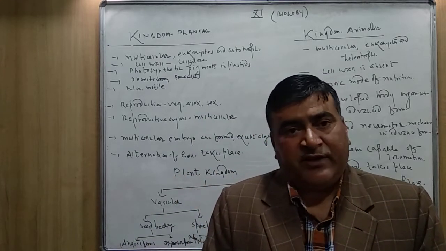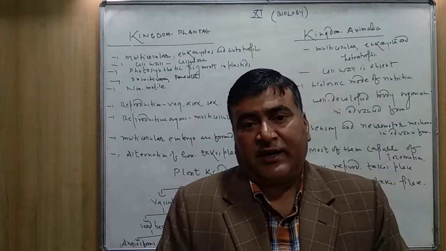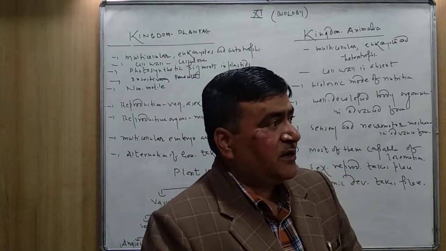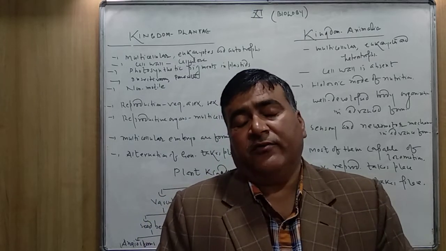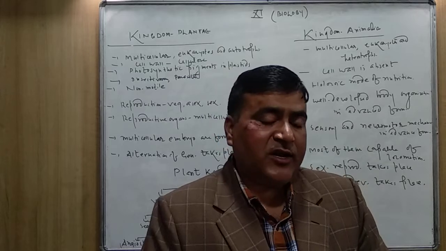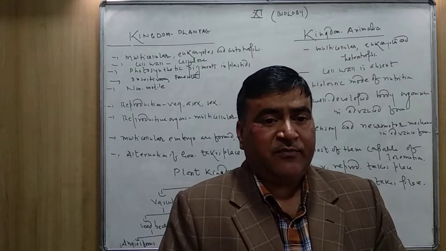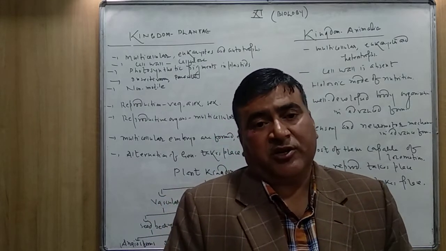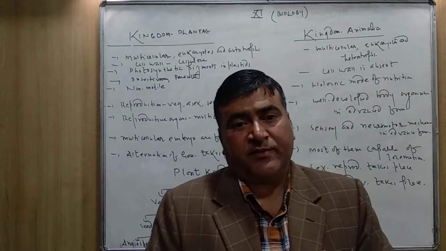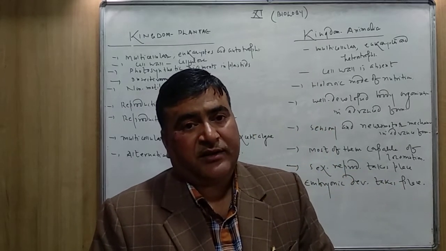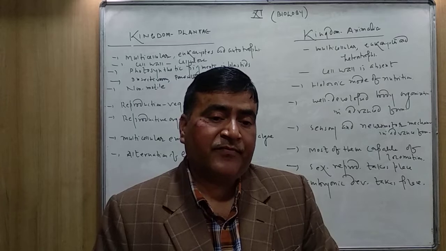Pteridophytes, you are aware of the ferns. All kinds of ferns are multicellular. Even we can see them by our naked eye. Gymnosperms: in your school campus also there is the Cedrus plant. It is a gymnospermic plant, tree in shape.